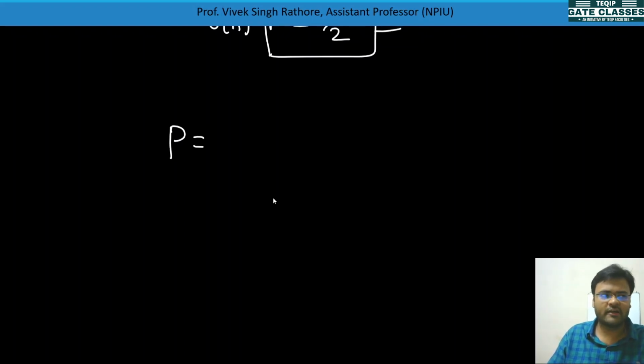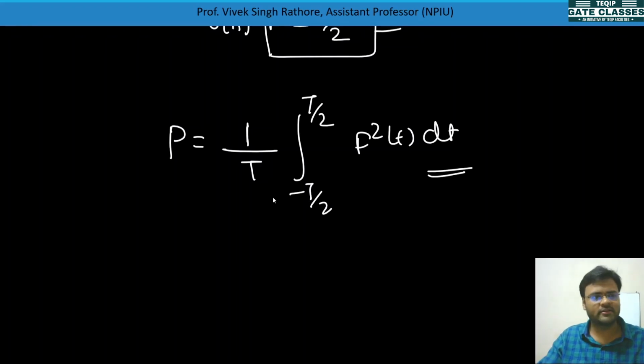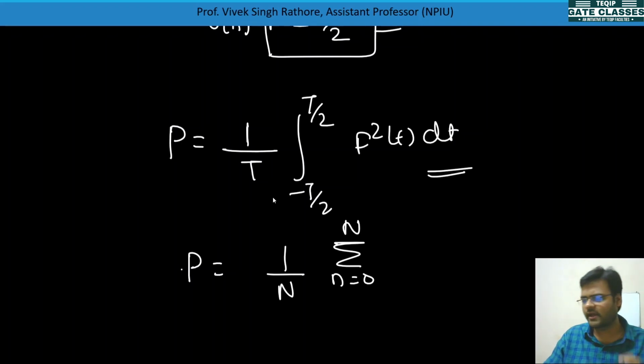So for a periodic signal, we should not take limit T tending to infinity, because if you calculate for one period, it is the same for the other periods also. So we can take 1 by T, integral from minus T by 2 to T by 2 of f squared(t) dt. For a discrete time signal also you can write 1 by N, not limit N tending to infinity, directly summation n equal to 0 to N minus 1, that is one period less, of f squared(n).